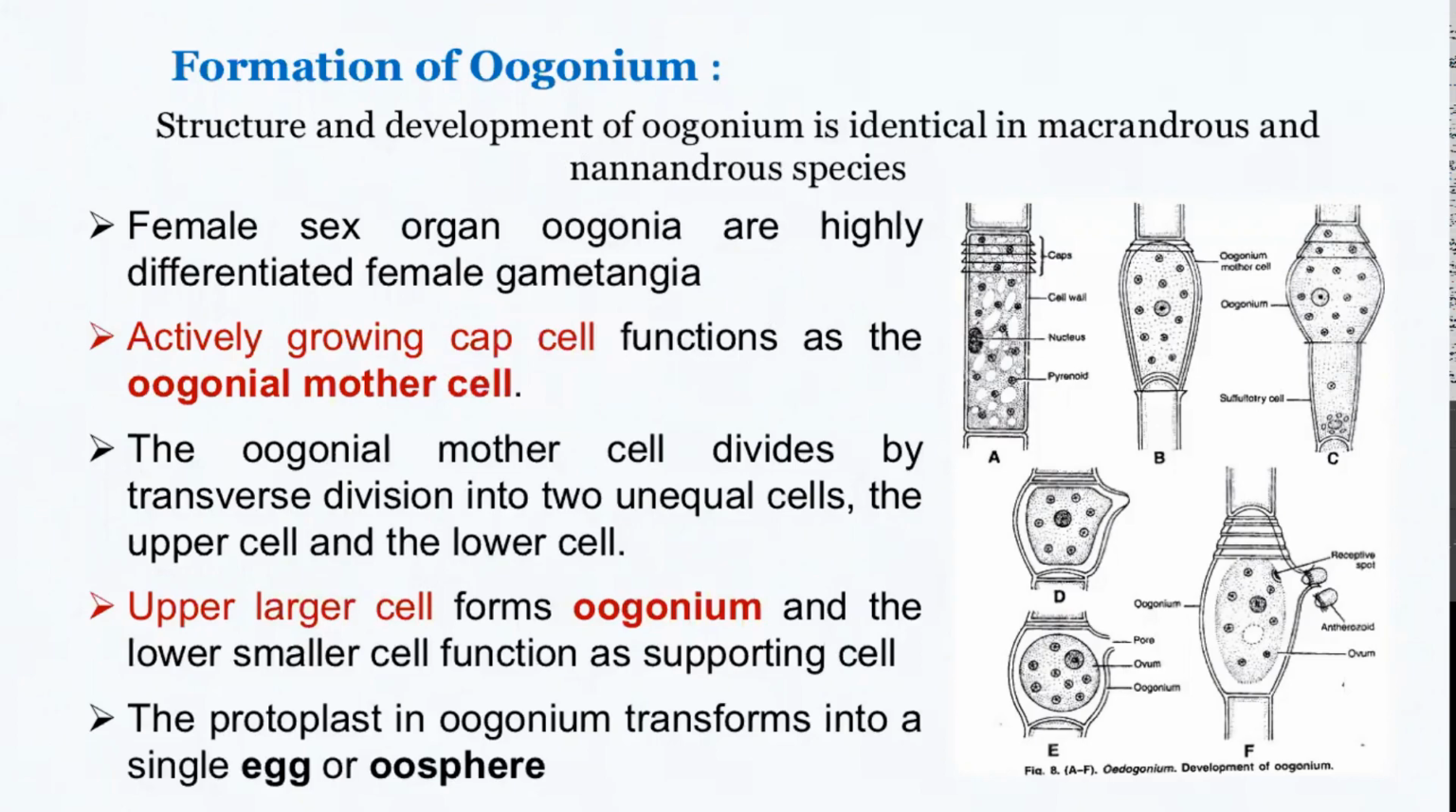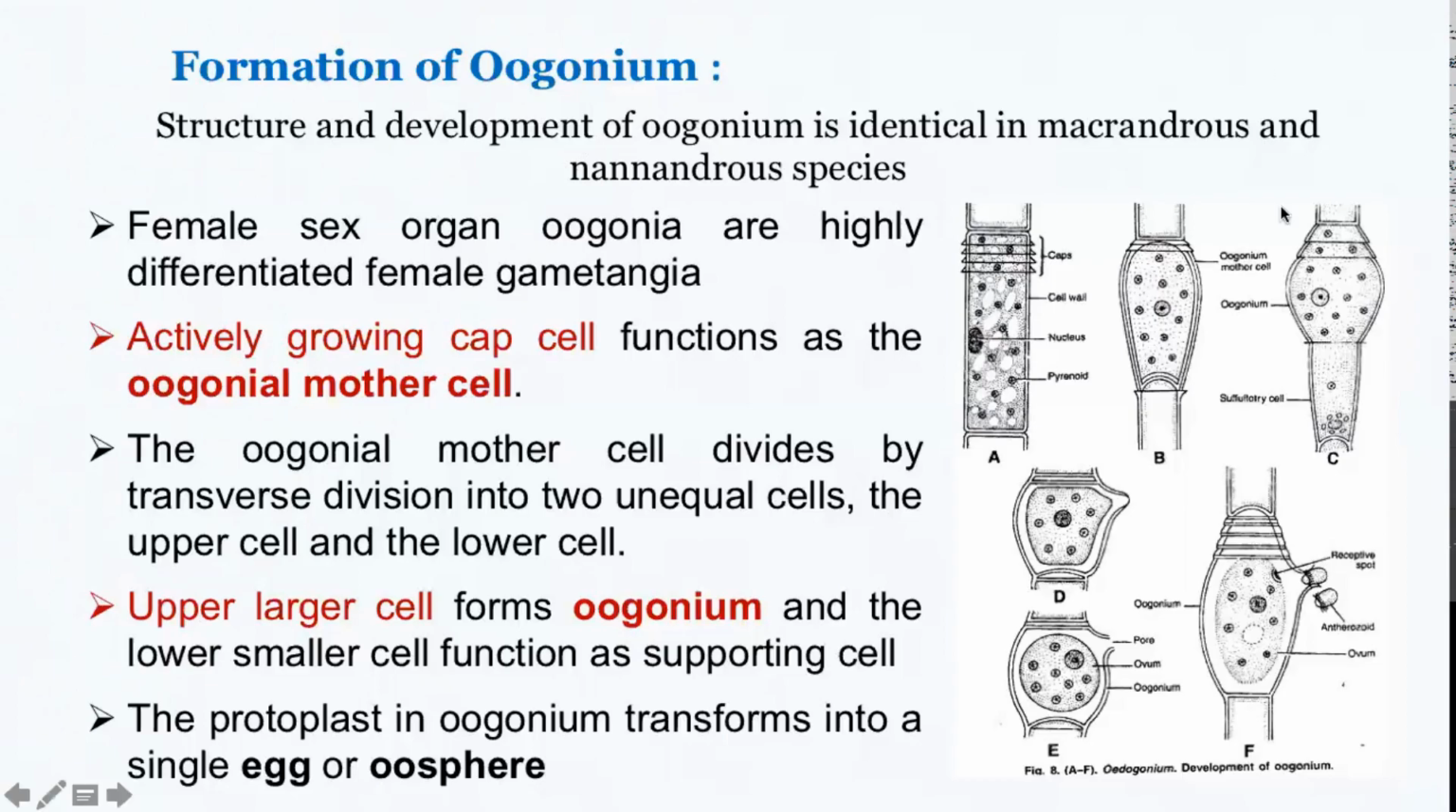As you can see here, any actively growing cap cell can function as an oogonial mother cell. So once this is destined to become the oogonial mother cell, it will start bulging and rounding off, and the oogonial mother cell will divide transversely and produce 2 unequal cells, the upper cell and the lower cell. But in this case, the upper cell is larger and that forms the oogonium, and the smaller lower cell functions as a supporting cell or the suffultory cell.